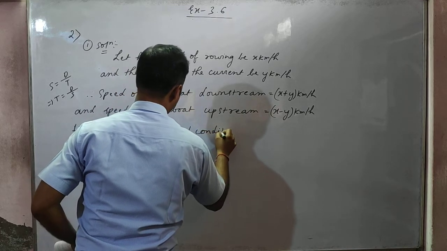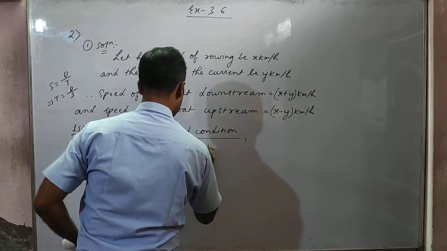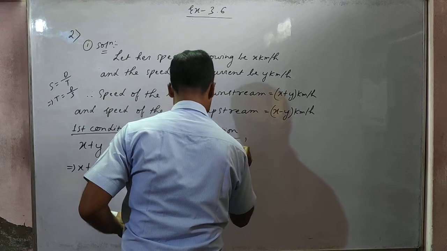Second condition. Once again, speed is equal to distance by time. Distance is how much?